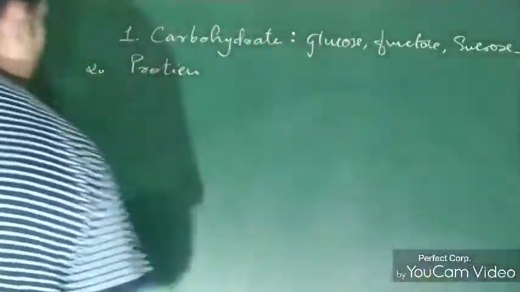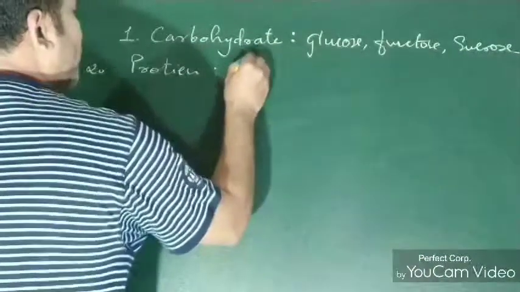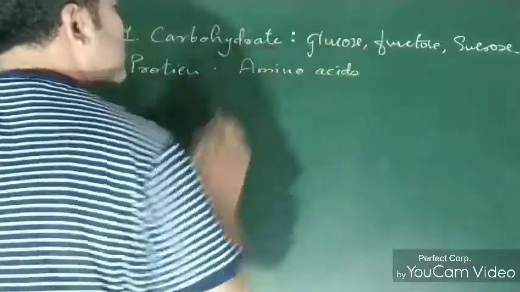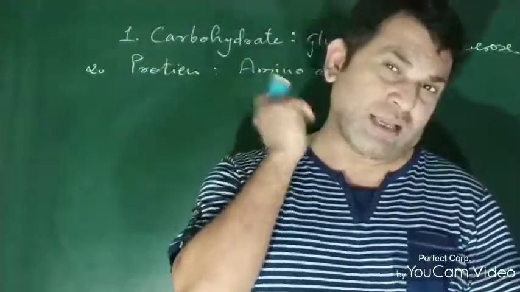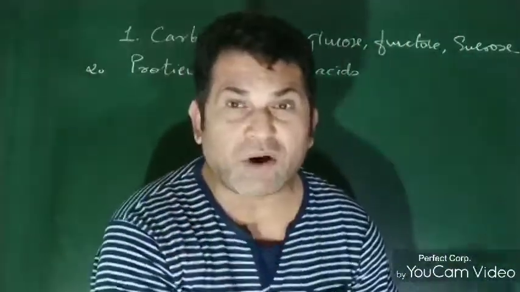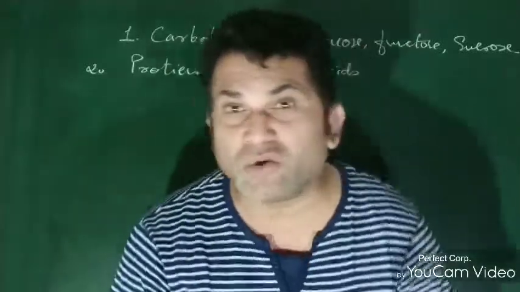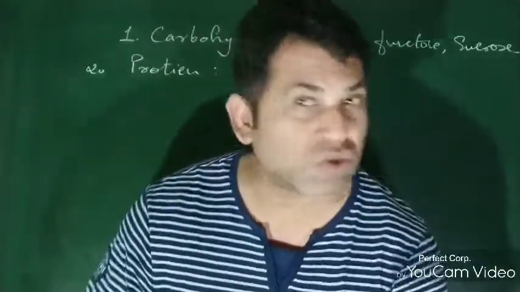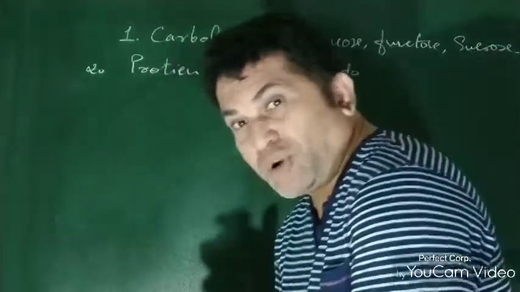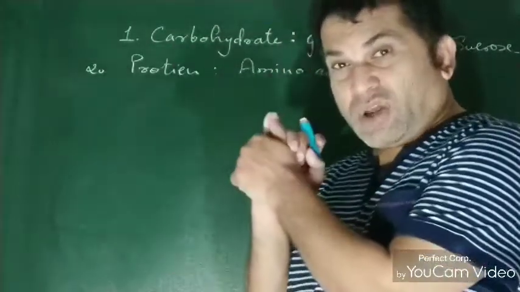So to study protein, we first have to go with the amino acids, because amino acids combine to produce protein. So in this lesson, the important part, first, is carbohydrate. In carbohydrate, we are going to study glucose, fructose, sucrose, maltose, lactose, etc. In the protein part, we will study amino acids.